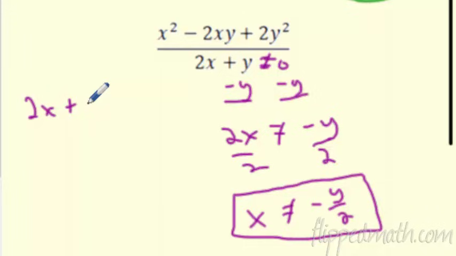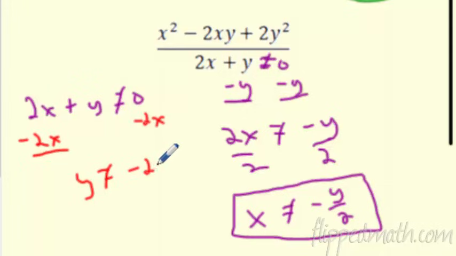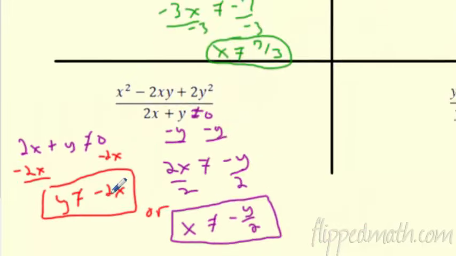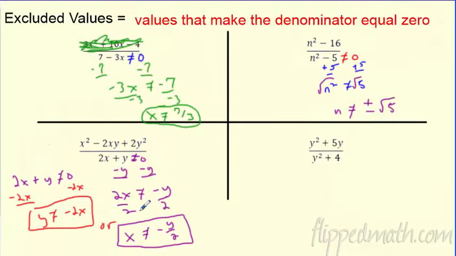You could have said 2x plus y can't equal 0 and said, hey, actually it would have been easier, wouldn't it? Just to solve for the y, what do you got to do? Just subtract 2x from both sides. If I subtract 2x, I get y can't equal negative 2x. So these are the same thing. Either one of these is cool. However you want to write it, it's the same difference. So pick a variable and solve for it.